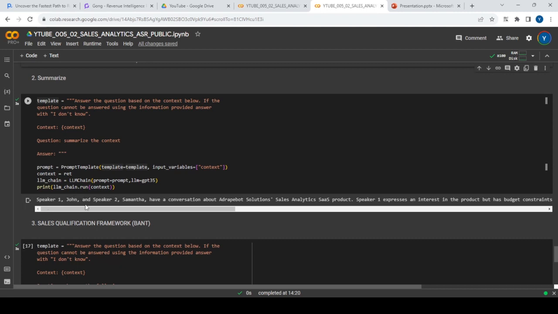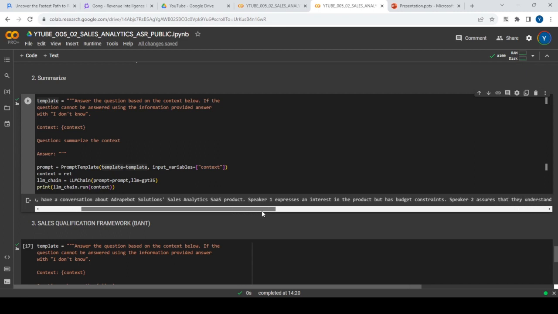Speaker one, John, who is a CTO, and speaker two, Samantha, who is a sales rep, have a conversation about this solution, a sales analytics product. Speaker one expresses an interest in the product but has budget constraints. So the CTO during this call, John, said that he is very much interested in this product, but he has some budget constraint, which is true. Then speaker two assures that they are going to provide a particularly good deal to them. And then speaker one agrees to the demo and suggests involving the relevant stakeholders for a comprehensive evaluation.